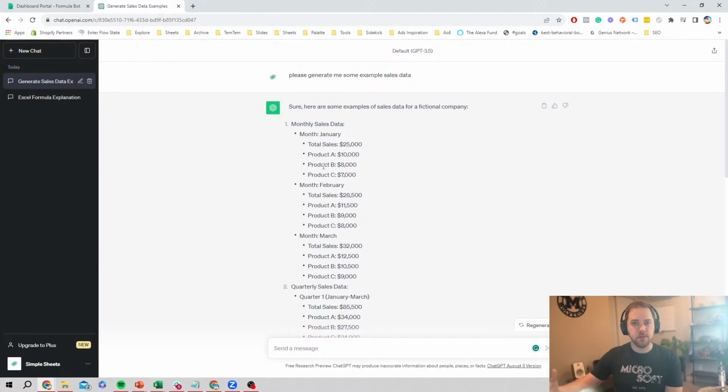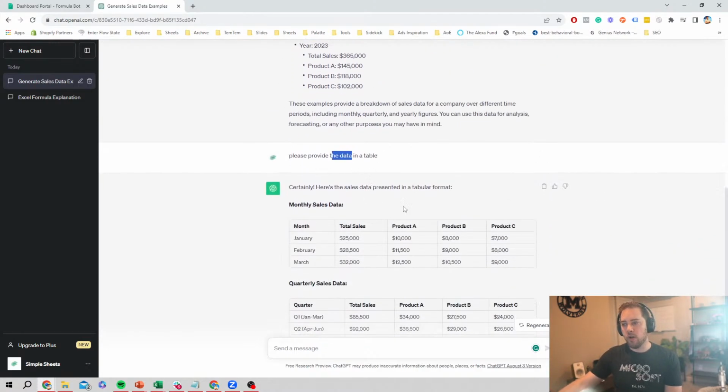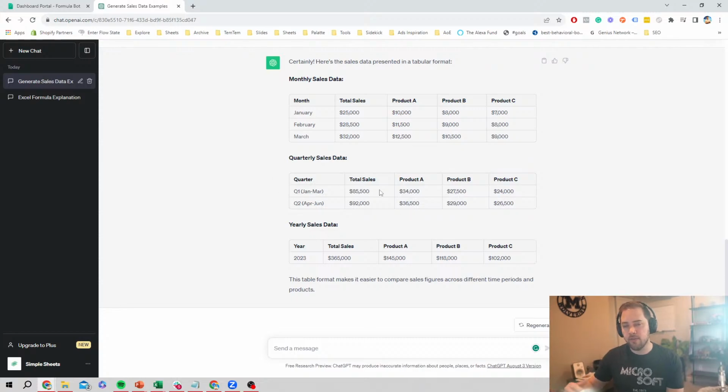And you can see why this is so important, because now if I want to reference this data, I don't need to give it this data again. It has context in this conversation about this data. So now I can start to create more complex formulas, right? And I can do this with plain English, which is what makes this so powerful.